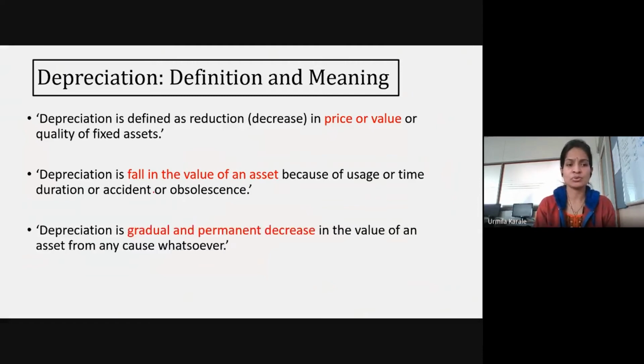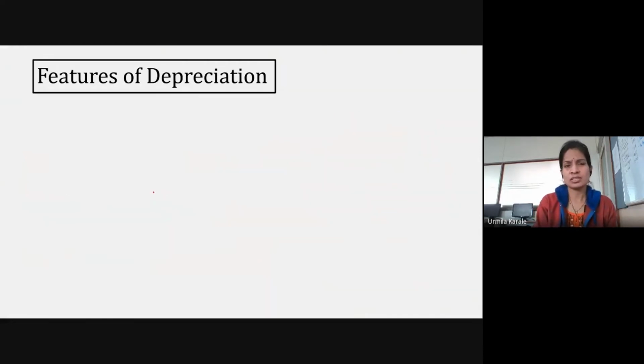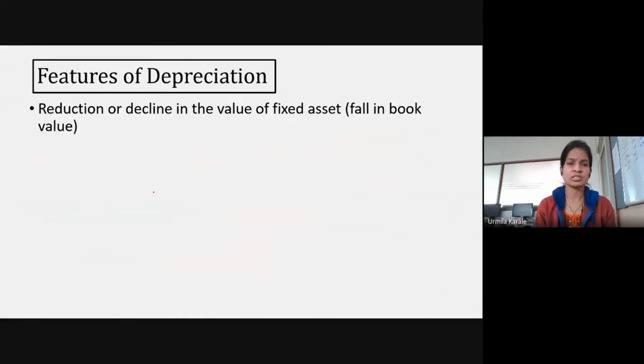So depreciation is nothing but the gradual and permanent decrease. Once its value reduces, it is not going to increase in future. It's a gradual but permanent decrease which is not going to increase in future. Whatever the reason may be, depreciation is nothing but the reduction in the value, and since your assets' valuation is decreasing, it is basically a loss. Okay, so we'll see the features of depreciation.